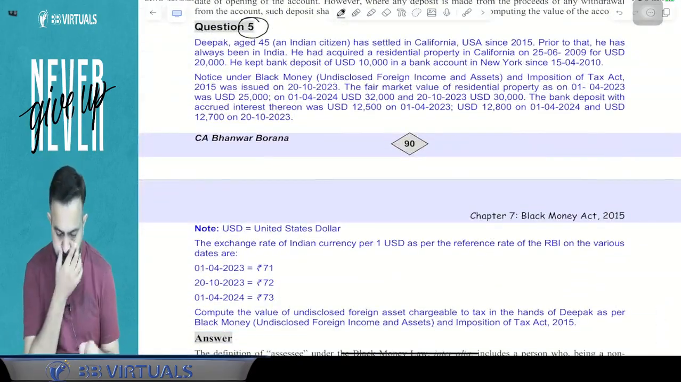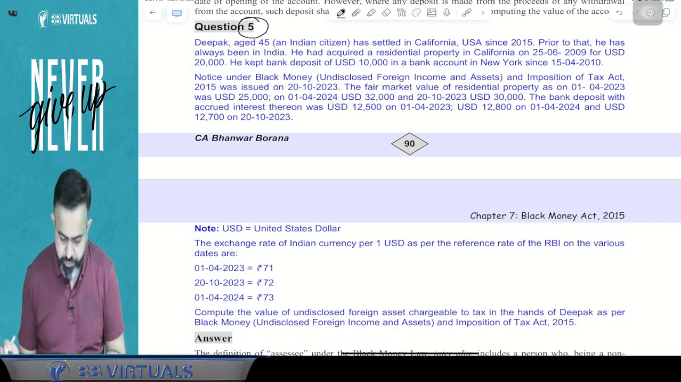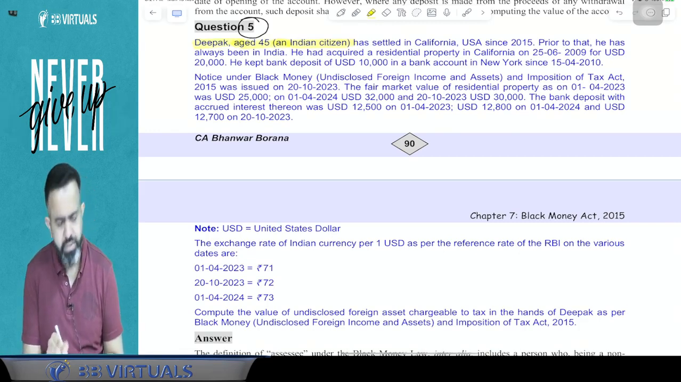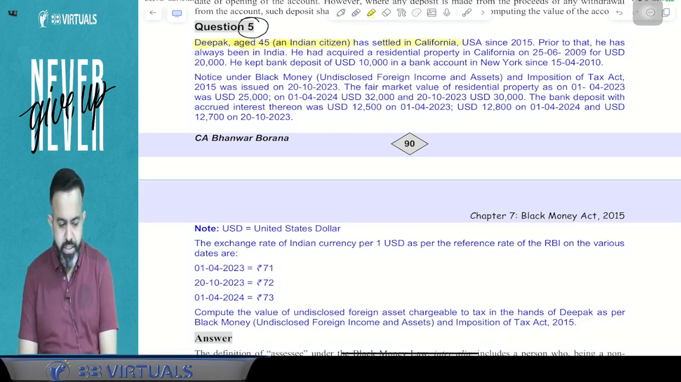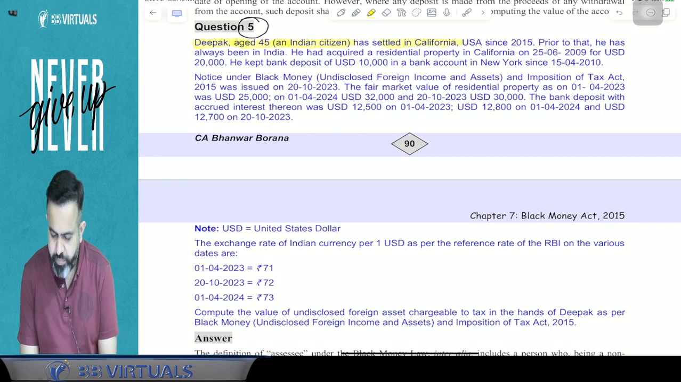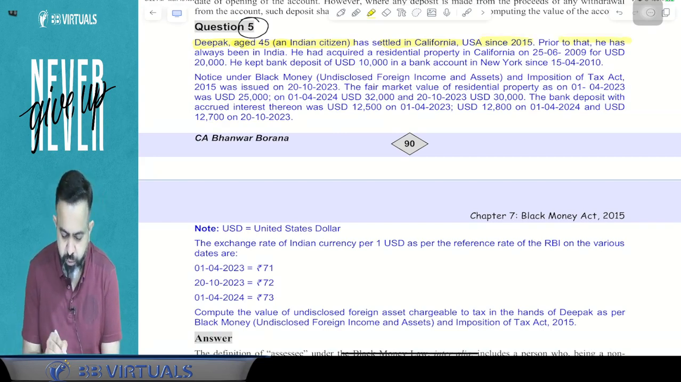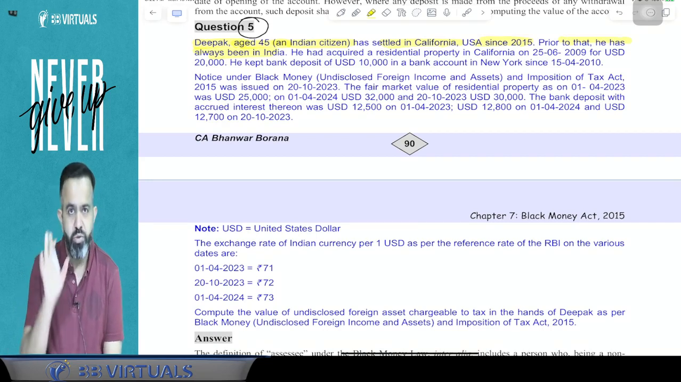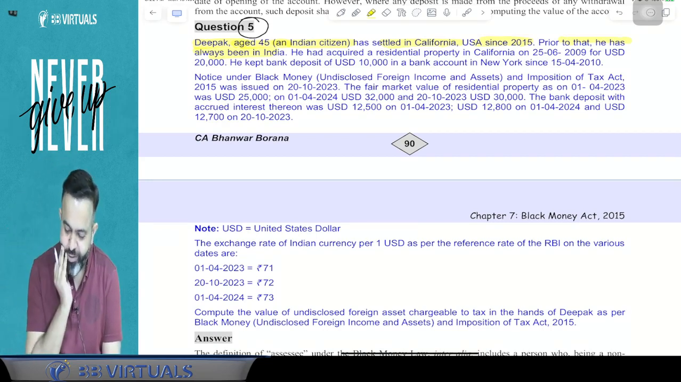Question number 5. All people pay attention. There is one person, named Mr. Deepak, age 45 years, Indian citizen, who has settled in California in the USA since 2015. Prior to that, he was always in India. So before 2015 he was in India, but now he has settled in California. He is a non-resident now.